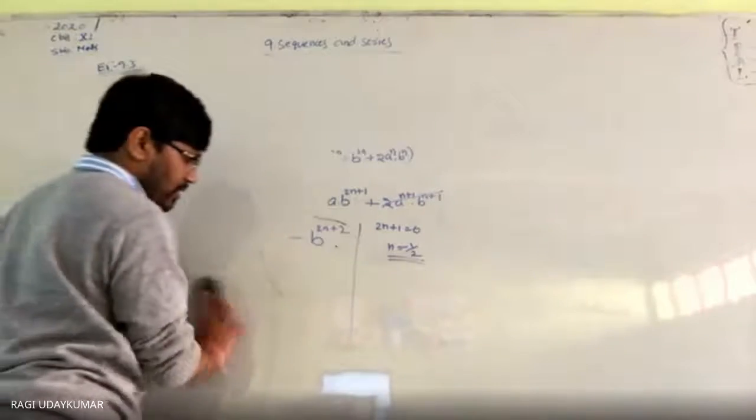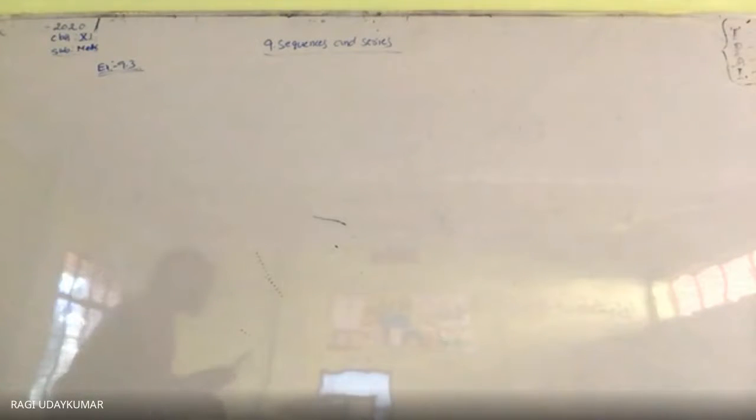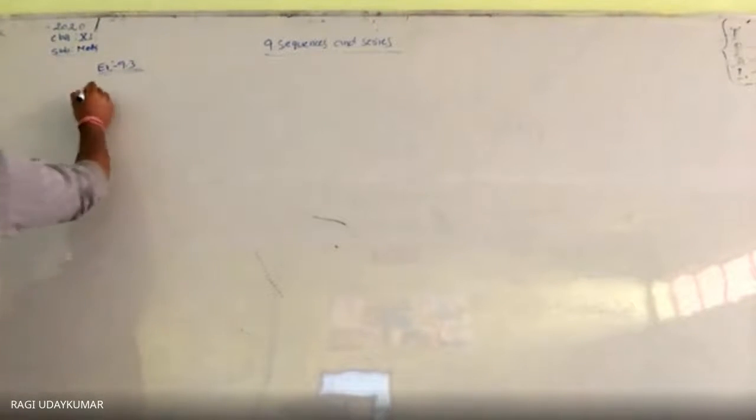28th problem होगा. Simplification algebra is only more here. So the sum of the two numbers is 6 times their geometric mean. Two numbers को consider करो a and b. If you consider a and b, the sum of the two numbers is 6 times the geometric mean. So square करके simplify करना. Then it is given to show that the numbers are in the ratio 3 plus 2 root 2 is to 3 minus 2 root 2. Find out करना है.